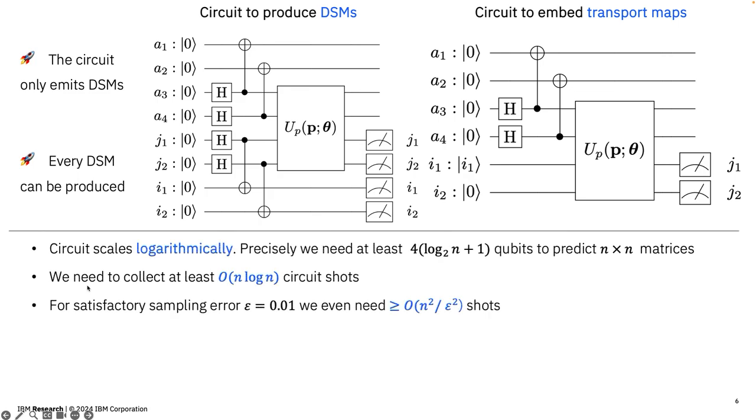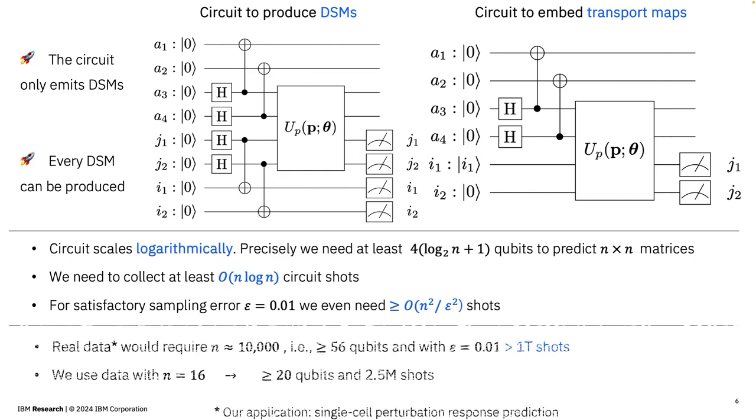The circuit scales logarithmically. Precisely, we need at least 4 times log 2n plus 1 qubits to predict n by n matrices. We also need to collect at least O of n log n circuit shots to fill the entire DSM. Otherwise, the likelihood of empty rows in the matrix is high. More strictly speaking, for satisfactory sampling error, we even need O of n squared over epsilon squared shots.